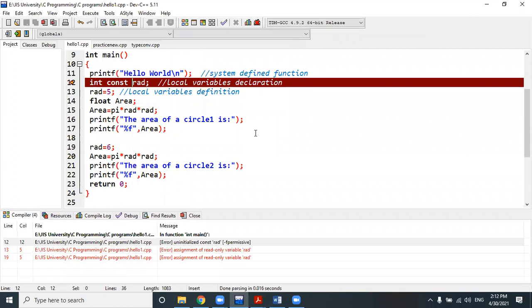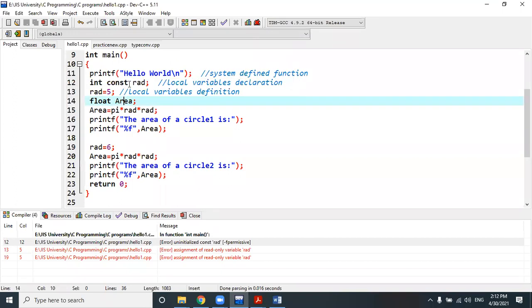Yes, sir. Why has this error been given? Because the value is fixed. I have declared this with const. Can it be changed? Yes, I have declared this variable along with a constant keyword. const is the short form of constant. This is one of those 32 keywords in C.